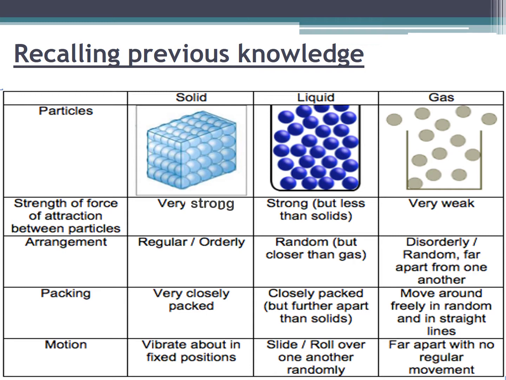When we are talking about the packing of the solid particles, they are very closely packed. In liquid, closely packed but further apart than solids. In gases, they move around freely in random and in straight lines. When we talk about the motion, in solid, particles vibrate about in fixed positions. In liquid, particles slide and roll over one another randomly. In gases, far apart with no regular movement.